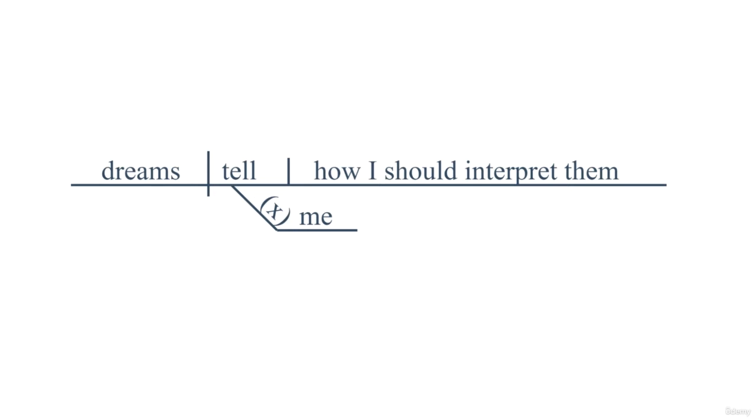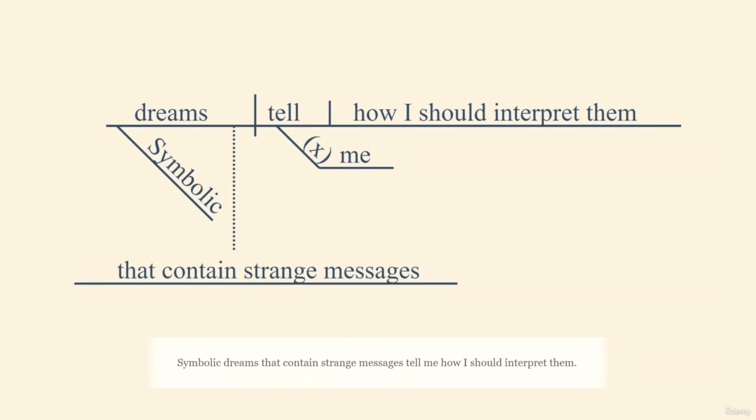So this is incorrectly diagrammed because how I should interpret them will be changed when we do it properly. But I'd like to show you that this is where an indirect object, me, will go. And the direct object is going to be a phrase, how I should interpret them. We'll hold off on that for now, and let's continue the sentence. What kind of dreams? Symbolic dreams. What kind of symbolic dreams? Dreams that contain strange messages.